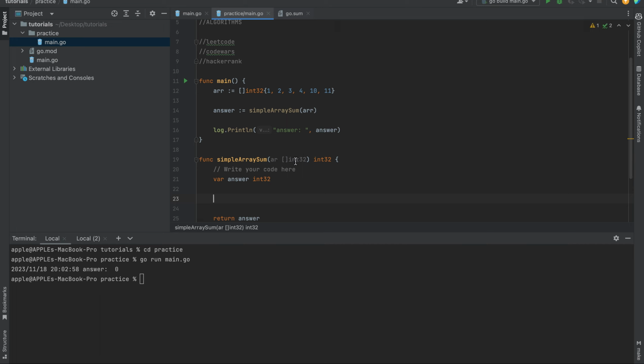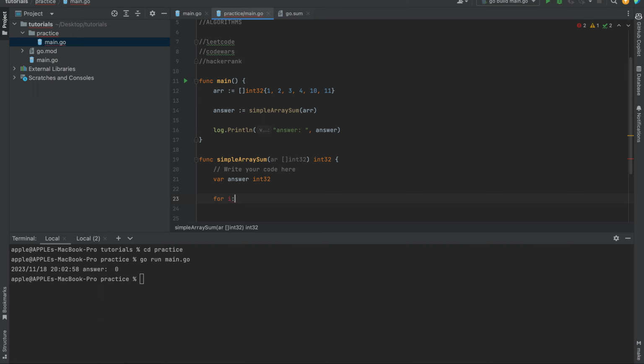Now let's assume this array is going to come into this function the same way that we're feeding this array into this function here. So how do you range through this array and keep adding it? It's easy. I think I explained this in depth in my previous video, so you can check that out. I'll just run through it here.